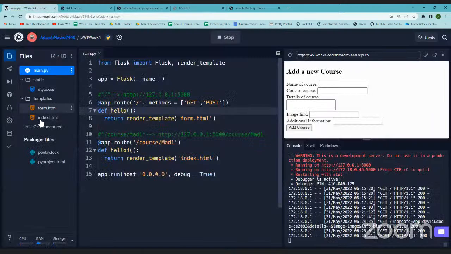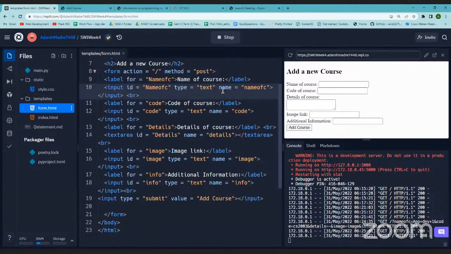If I go to form.html, you see this name, right? This is what it is. So in the payload, I will get a dictionary: the key of that dictionary would be the name, whatever I've given, and the value would be whatever I've given in the text field. Is this clear?